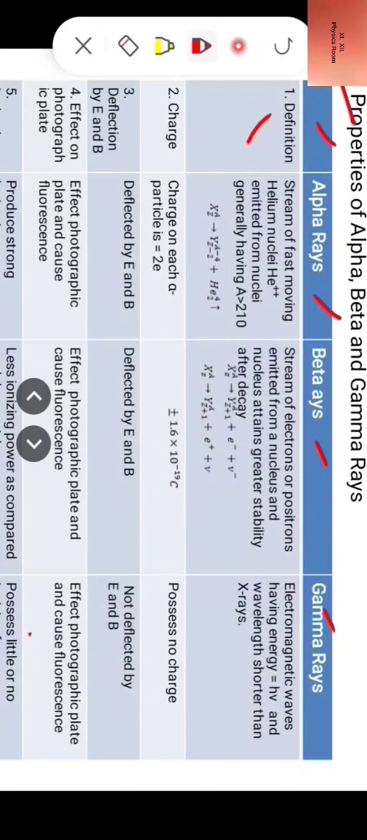First, definition of alpha rays. Alpha rays are a stream of fast moving helium nuclei, He++, emitted from nuclei generally having A more than 210. For example, X with mass number A and atomic number Z, when it emits an alpha particle, becomes Y with A-4 and Z-2.